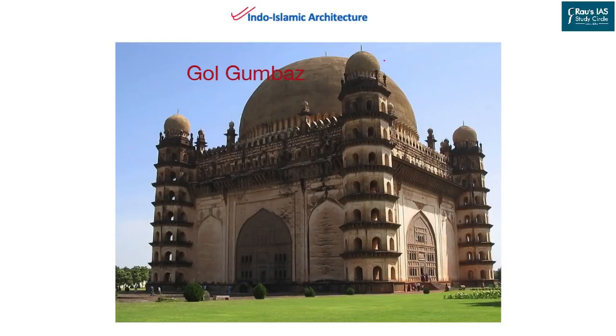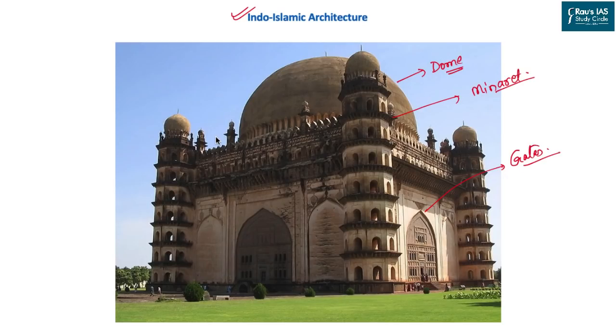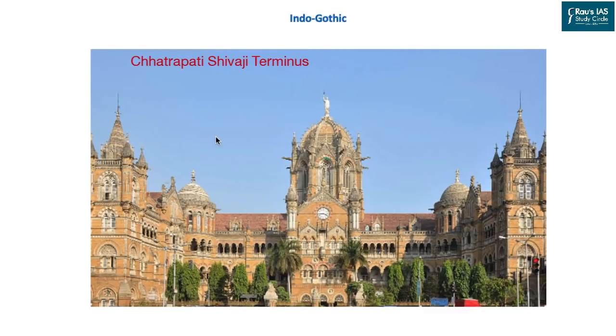What they have borrowed, as you can see, are the bulb-shaped domes. They have borrowed the minaret systems from India. They have borrowed the large gates, and they have also borrowed the chhatri system. Both these architectures, the first being Gothic and the second being Indo-Islamic, were culminated into Indo-Gothic architecture. This is the basic culmination. As you can see, there are pinnacles or pointed arches, domes, chhajja or chhatri systems, pillar systems, and large gates. So both these styles culminated into a single one.